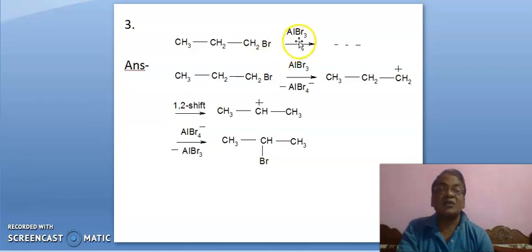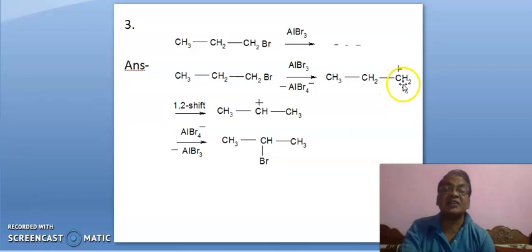Third, it is n-propyl bromide. When it is treated with aluminum bromide, it is a Lewis acid, an electron deficient compound, so it will abstract bromine as bromide ion, leading to AlBr4 minus, and we get this carbocation, which is a 1 degree carbocation.